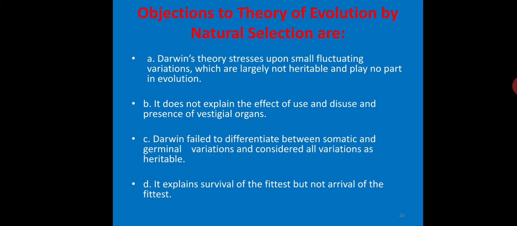If nature is selecting only the favorable variations, these vestigial organs might not have existed in human beings or in some other animals. Next, Darwin failed to differentiate between somatic and germinal variations and considered all variations heritable, but only germinal variations can be transferred to the next generations. It explains the survival of the fittest, but not the arrival of the fittest. Darwin's theory explains the survival of the fittest, but he does not explain anything regarding the arrival of the fittest.